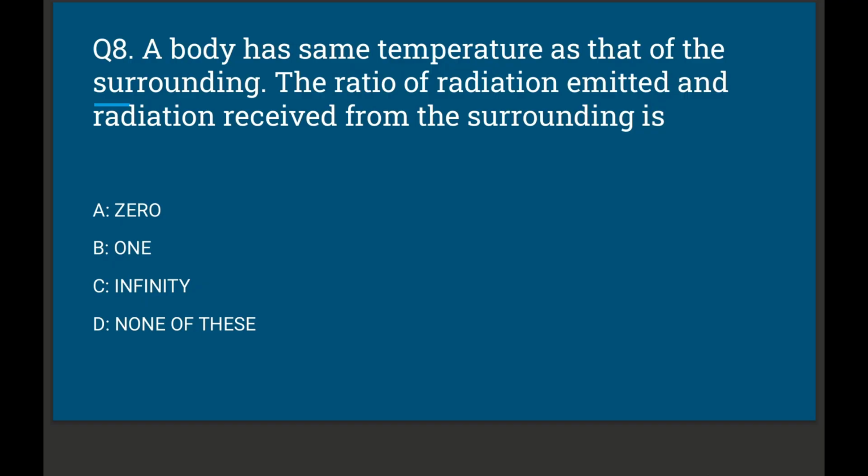A body has the same temperature as that of the surrounding. The ratio of radiation emitted and radiation received from the surrounding is: Option A 0, Option B 1, Option C infinity, Option D none of these. The correct option will be option B 1.